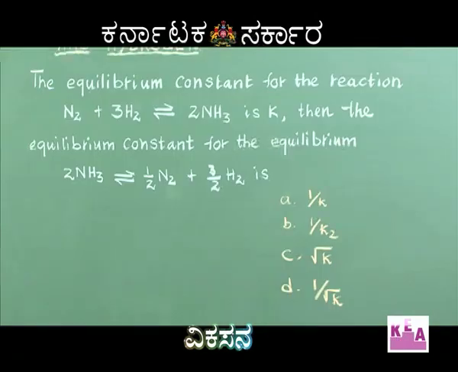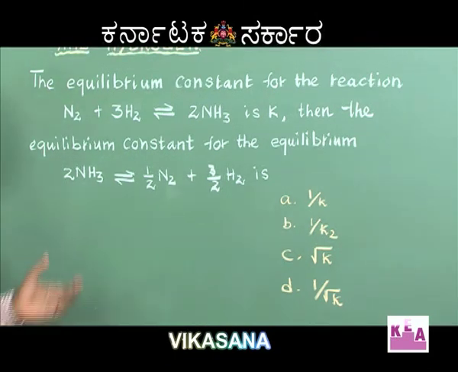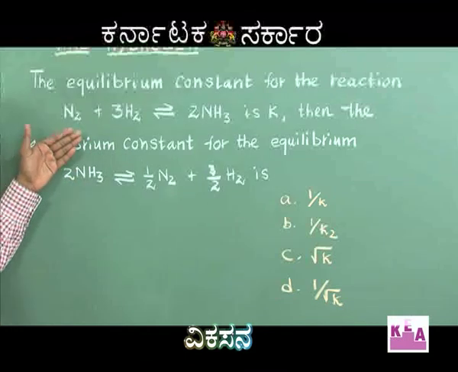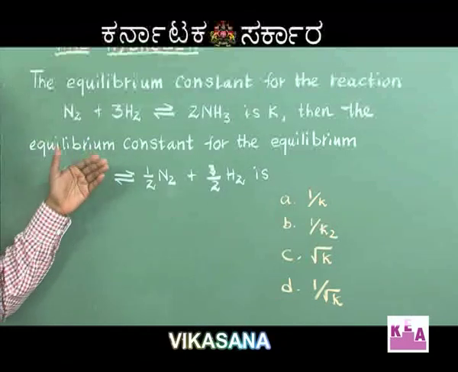Our next question. The equilibrium constant for the reaction N2 plus 3H2 giving 2NH3 is K. Then the equilibrium constant for the given equilibrium is? If you look into this question, synthesis and dissociation both are being given.